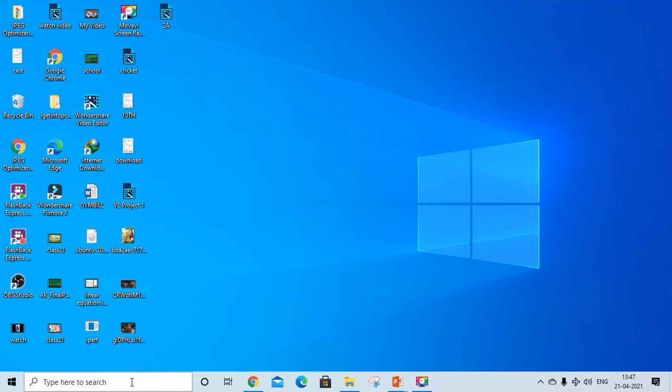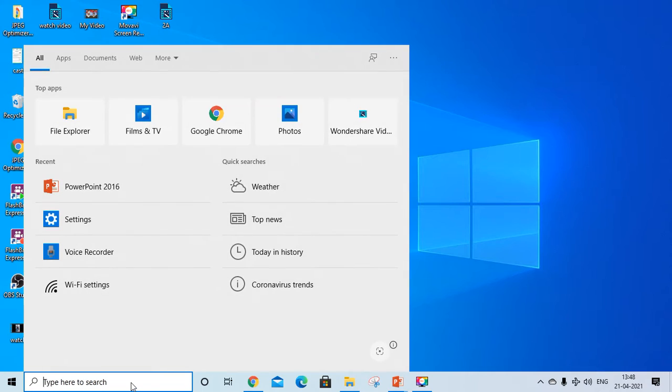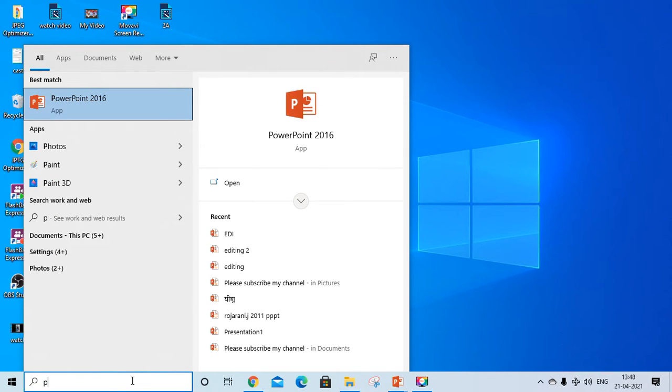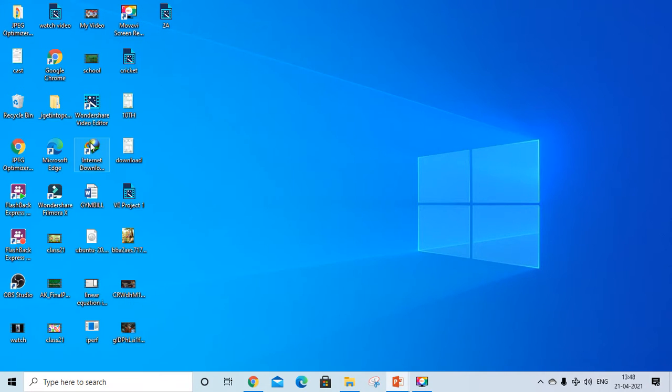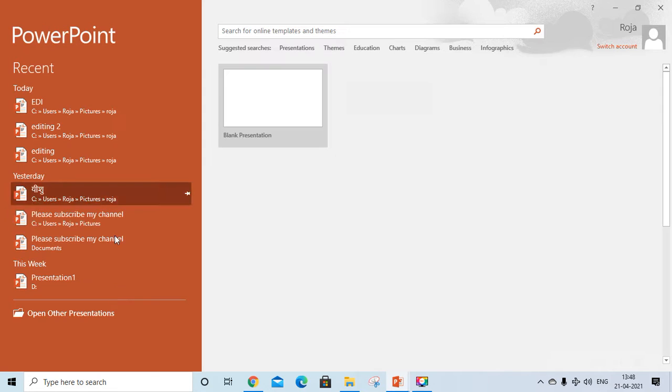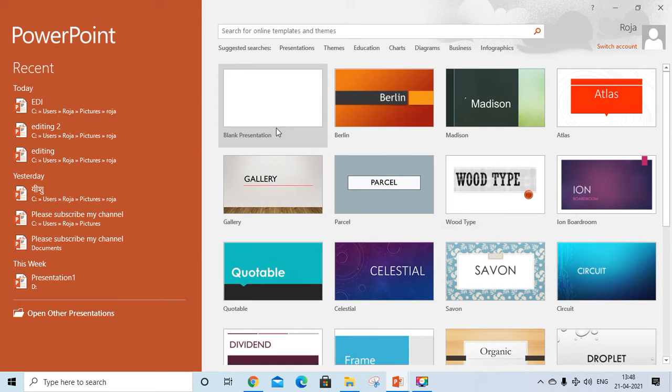Now let's learn about how to create an animation in PowerPoint. So first, in the search button, we'll type power. We'll select PowerPoint, and now in this there are different slides. So I'll select one slide.